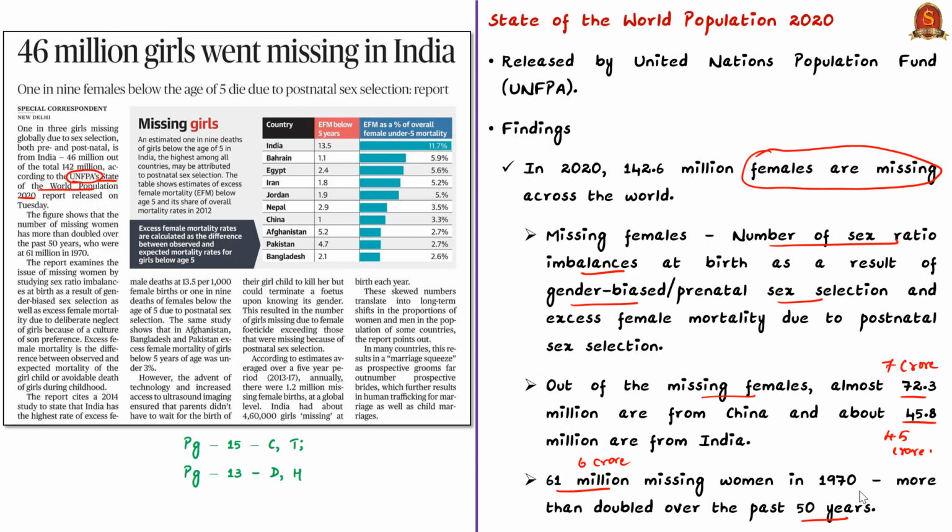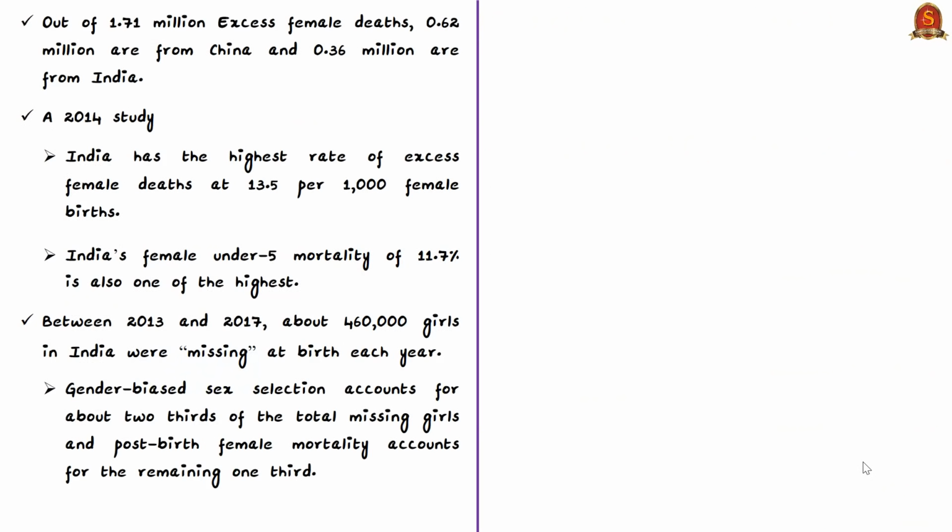Now, of about 17 lakh excess female deaths, 6.2 lakh are from China and 3.6 lakh are from India. The report also cites a 2014 study that states that India has the highest rate of excess female deaths at around 13.5 per 1000 female births. As we saw already, excess female deaths are deaths attributable to postnatal sex selection. The report also highlights India's under 5 female mortality, which is also among the highest in the world.